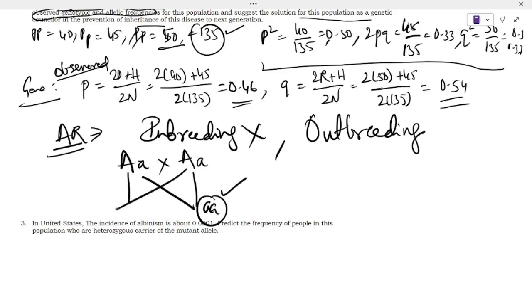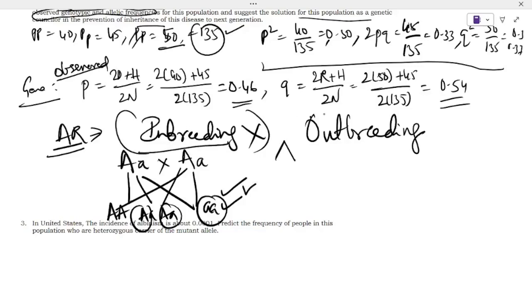One will be unaffected, two will be heterozygous carriers of the disease, and one is an affected individual which causes phenylketonuria. Phenylketonuria is a very dangerous disease that causes several complications. Because of that, you have to prevent inbreeding, and we need to go for outbreeding here.